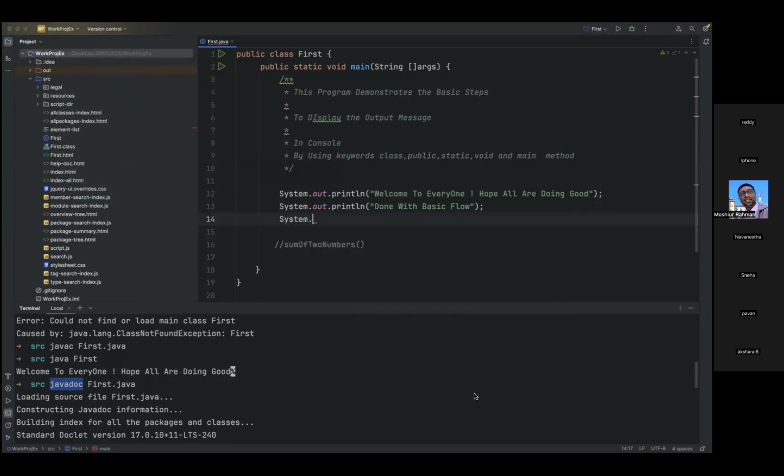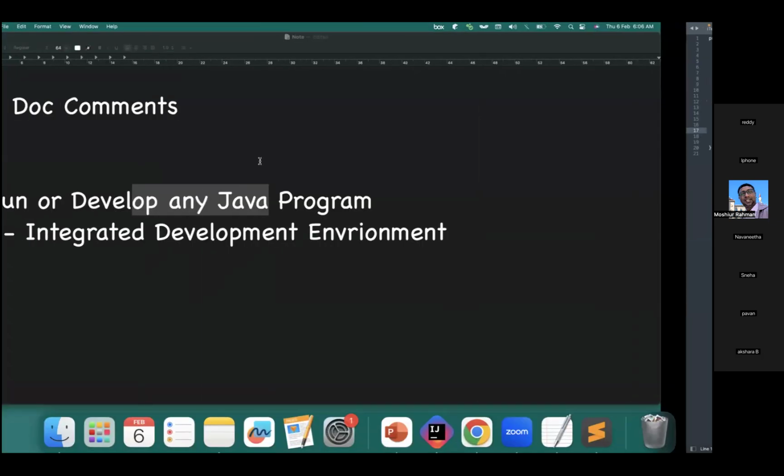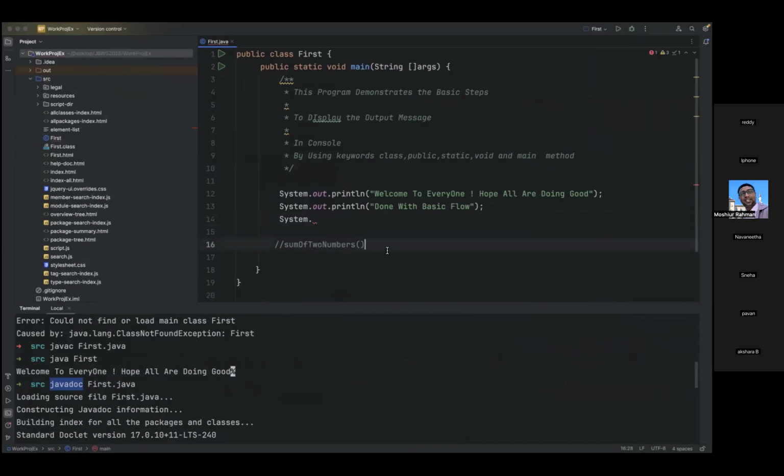Now the same thing, I'll open in a terminal editor and type System dot. Nothing helps, right? Nothing helps. This is the advantage of using not only IDE, not only IntelliJ, any IDE you can use.